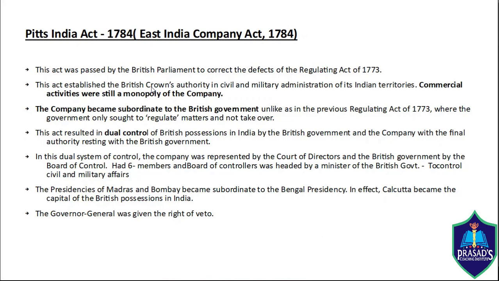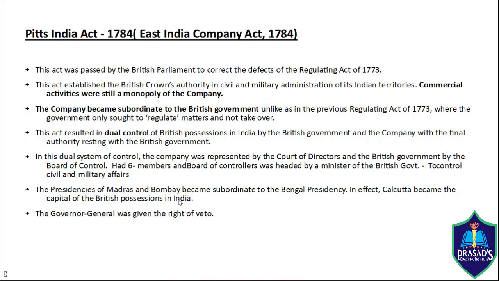Also, this Pitt's India Act resulted in dual control of British possessions in India. Dual control means two parties are there: the first party being the British government, and the second being the company. In this dual system of control, the company was represented by the Court of Directors and the British government was represented by the Board of Control. The presidencies of Madras and Bombay became subordinate to the Bengal presidency. In effect, Calcutta became the capital of British possessions in India.